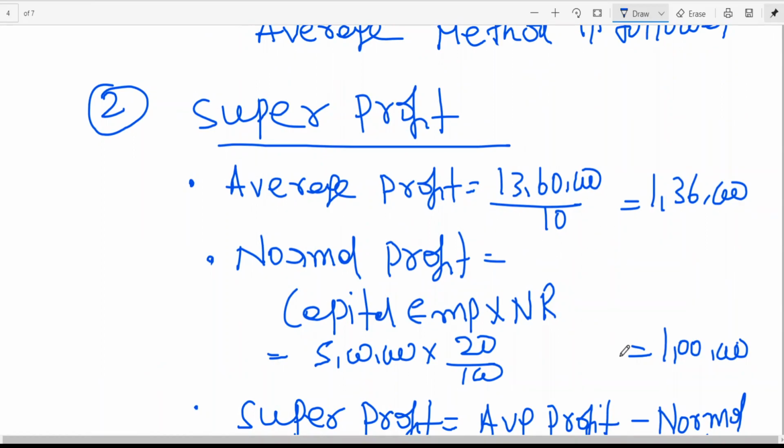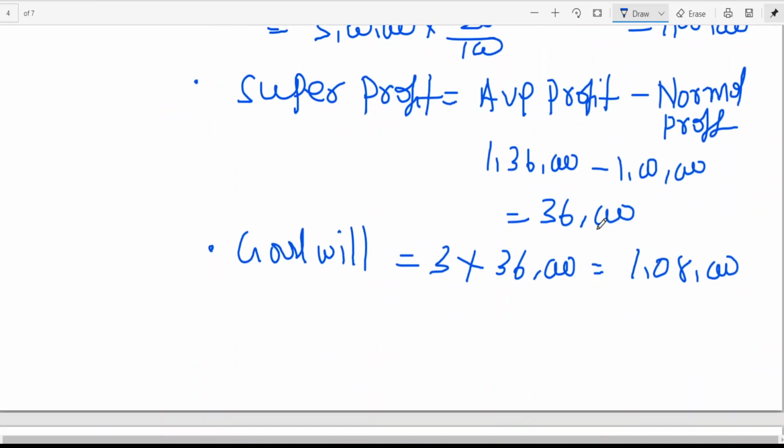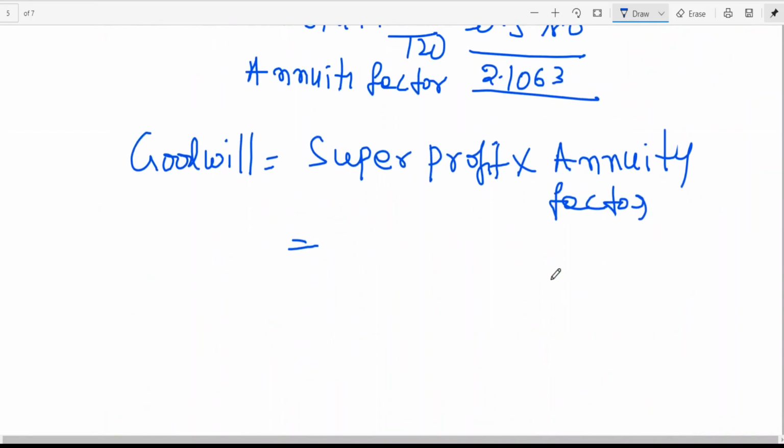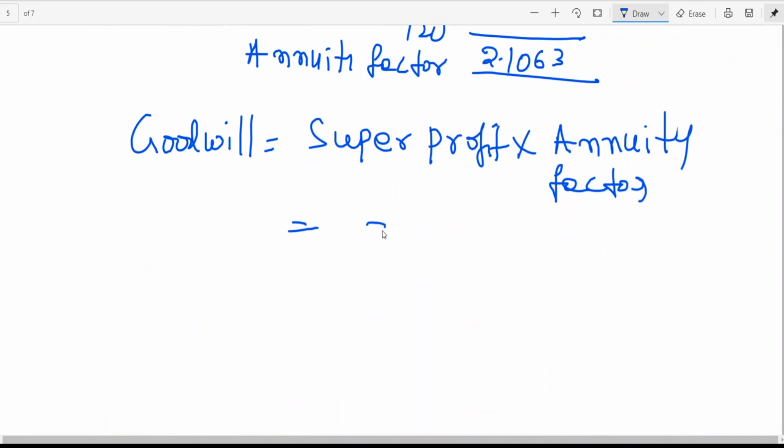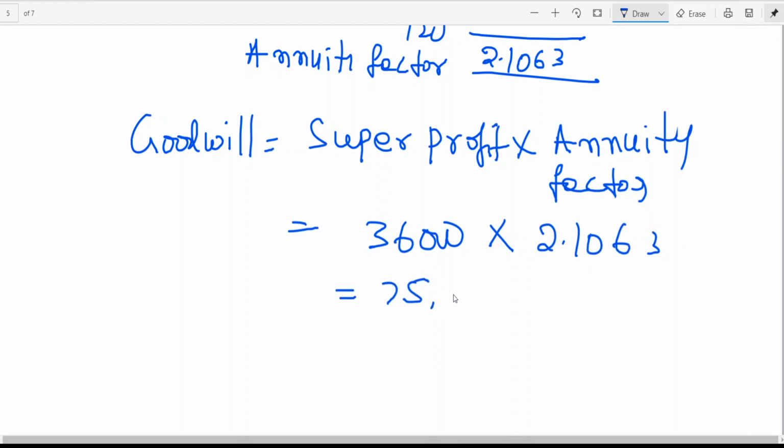That is what I am using. What is the super profit you got here? 36,000. I am using the second model. 36,000 into annuity factor. What is the annuity factor? 2.1063. It is coming to around 75,827. Is it not an improvisation of super profit?